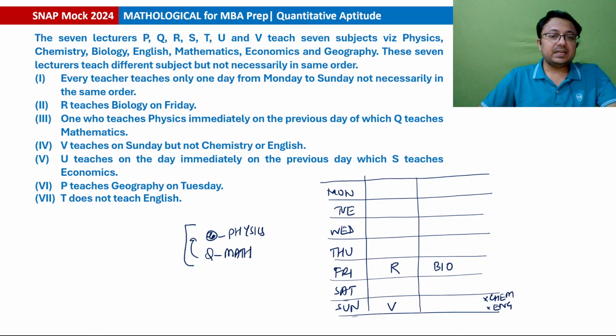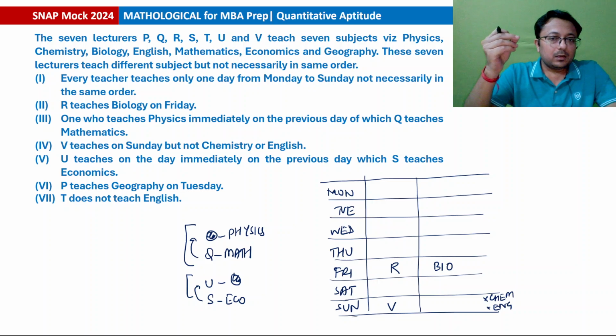U teaches on the day immediately on the previous day which S teaches economics. So S is teaching economics and U is teaching on the day immediately before that. Which subject we do not know. So U and S are also making a pair. ठीक है, U and S are also making a pair. So we've got 2 pairs basically. Okay. P teaches geography on Tuesday. अब 2 पेयर्स हमें मिले हुए हैं. T does not teach English. That is additional information. कहां पे फिट करोगे इन 2 पेयर्स को?